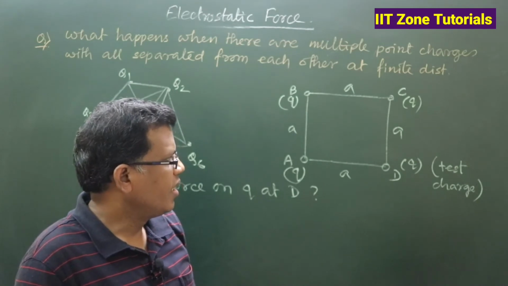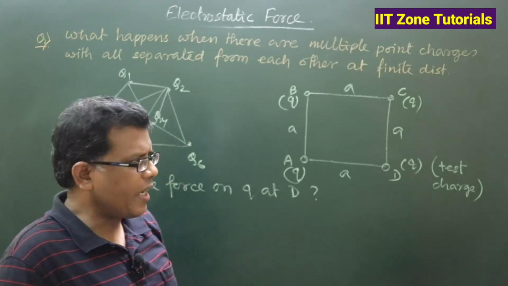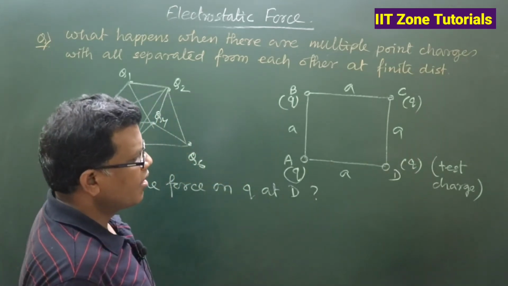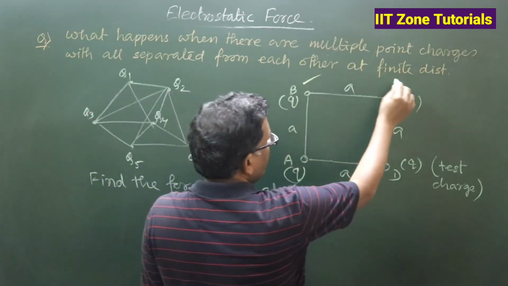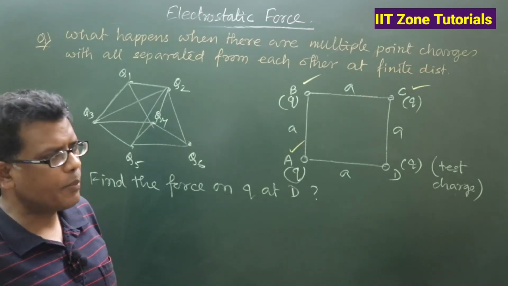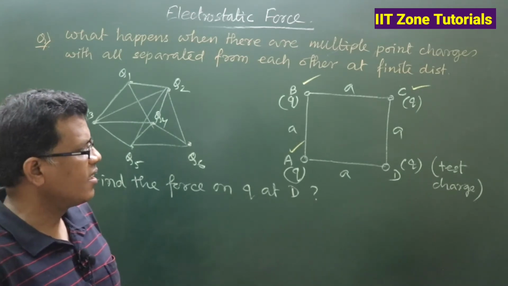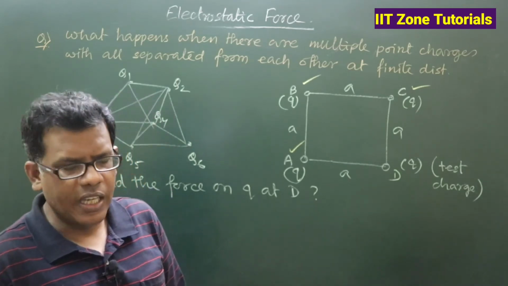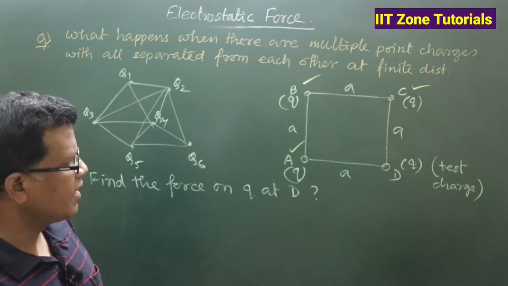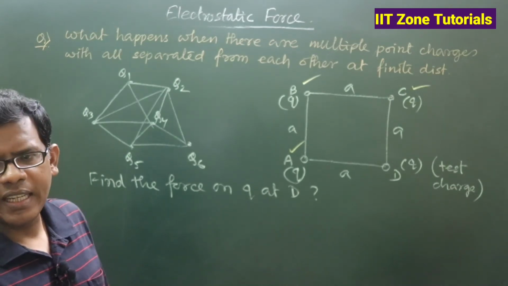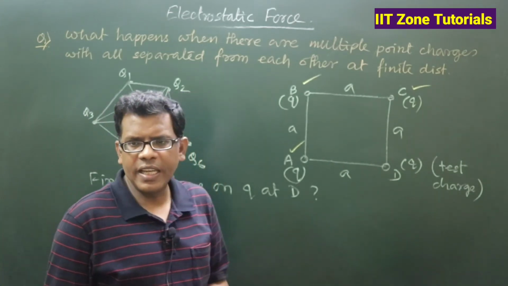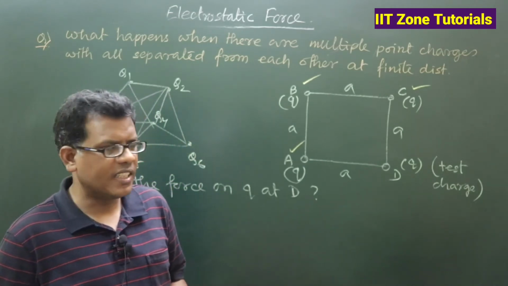vertex D on this square geometry ABCD. So what I will do, for the charge small q at D, these 3 will be fixed charge particles, right? That means we will be considering the case like small q in the electric field region of all 3 charge particles. The charges at A, B and C are all acting as fixed charge particles, and the charge particle q at D appears as if it is the test charge.